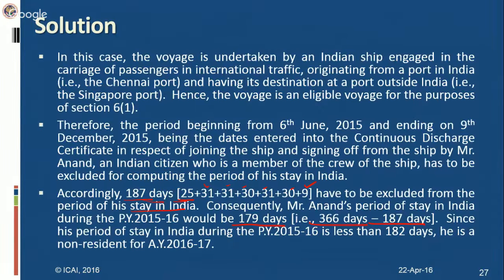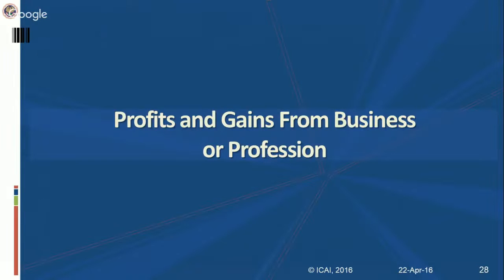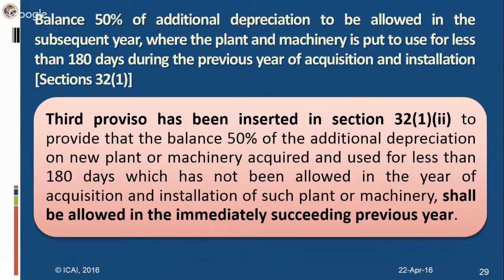This is relating to the residential status amendment. Now we move to profits and gains from business or profession. What are the amendments in this chapter? Additional depreciation. There is an amendment in relation to additional depreciation. What happened in case of additional depreciation? Is additional depreciation allowable to everybody?